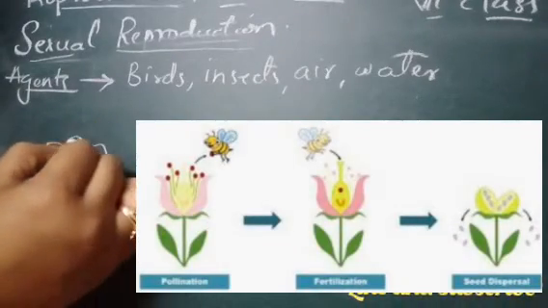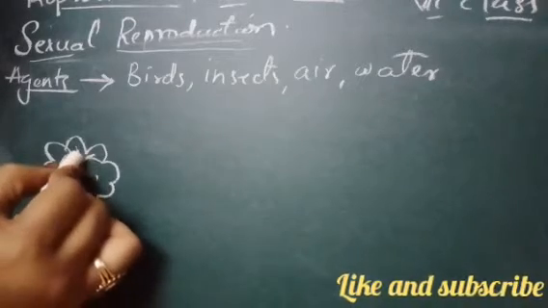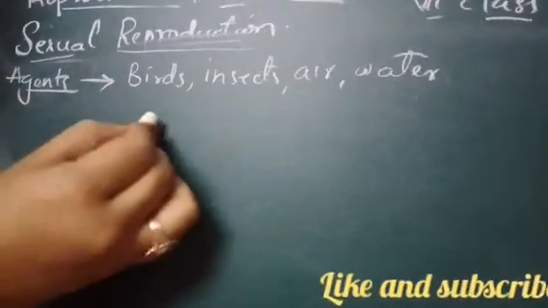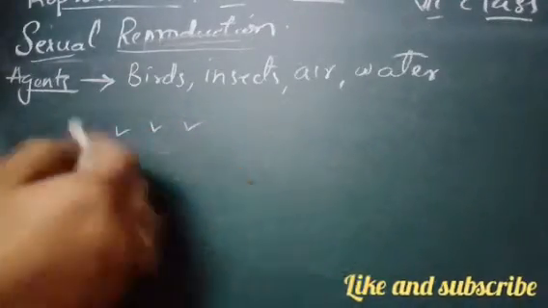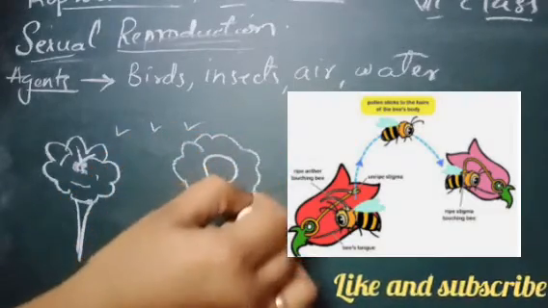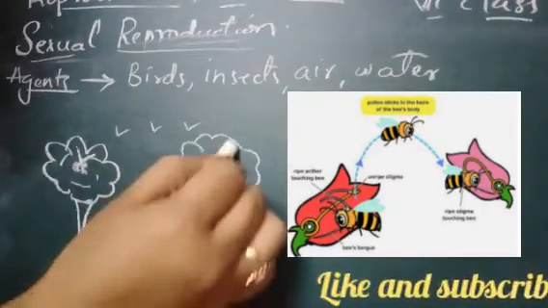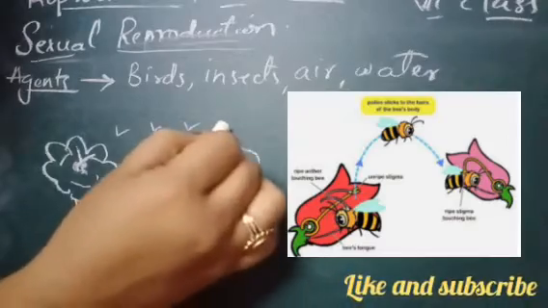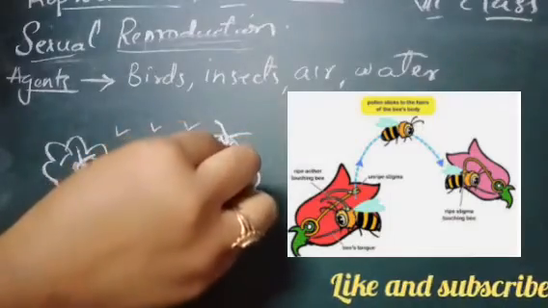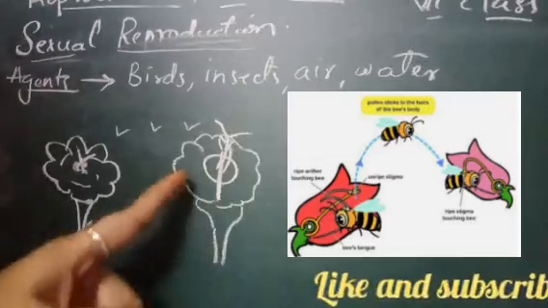And what happens when the insect is sitting here? When the legs of the insect are here on the flower, these pollen grains stick to its legs. Now when this insect or butterfly starts flying in the air and reaches a female flower, these pollen grains are very smart. When they see the stigma, they will just go and stick on this stigma. Then they slowly move into the ovary of the flower, and there the pollination will take place.